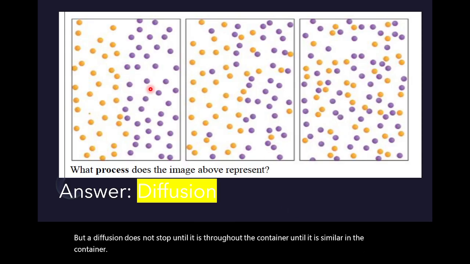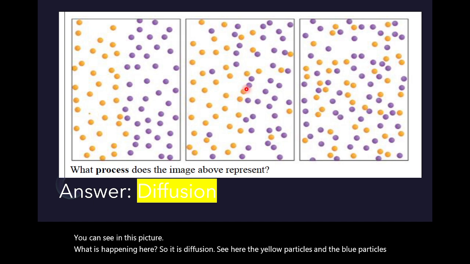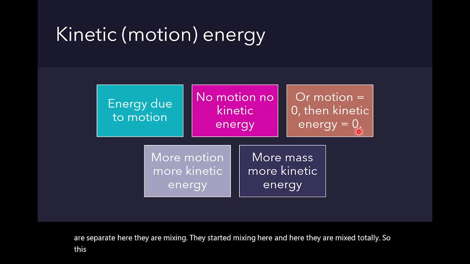You can see in this picture what is happening here. So yeah, it is diffusion. See here, the yellow particles and the blue particles are separate. Here they are mixing. They started mixing here, and here they are mixed totally. So this is called diffusion.